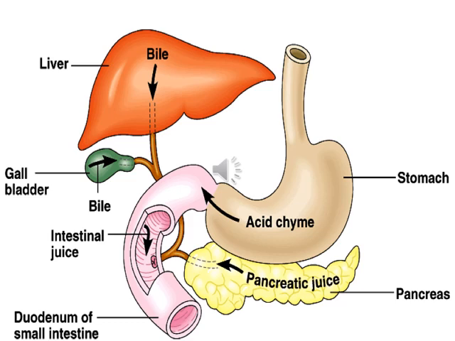Now the food in the form of chyme, where the food has been churned into fine pulp and with the help of HCl becomes acidic so that the enzymes can work more on it, passes to the duodenum.